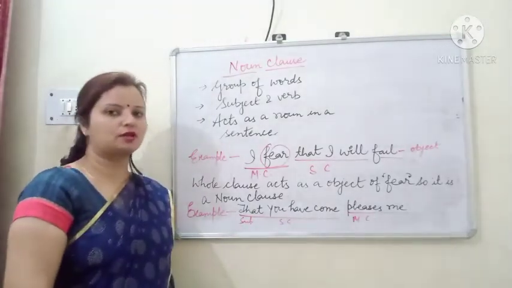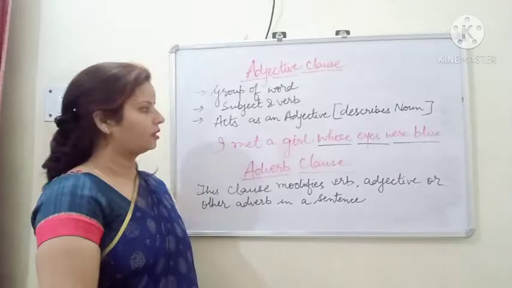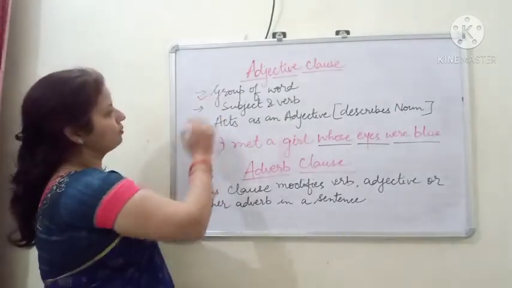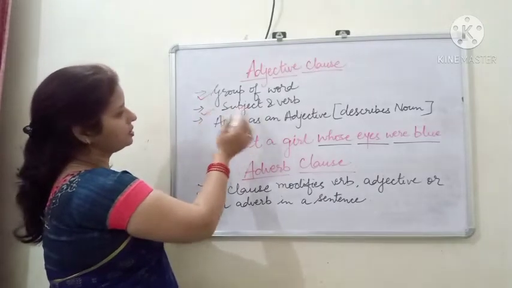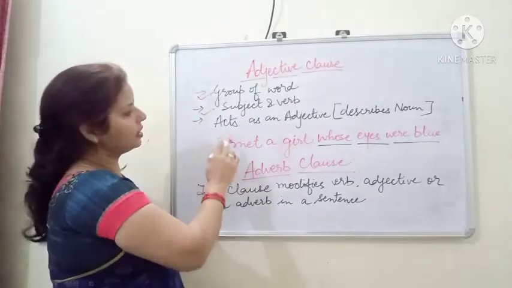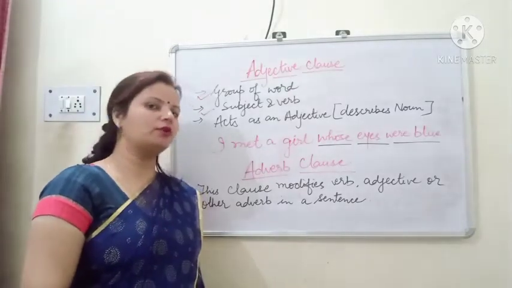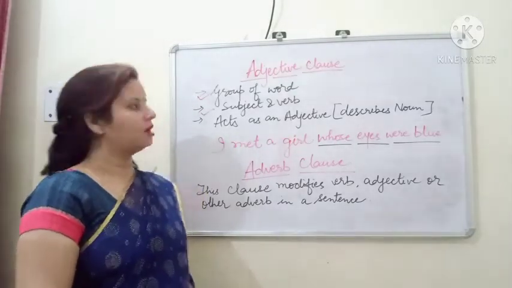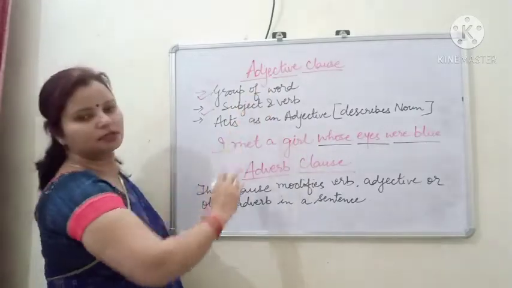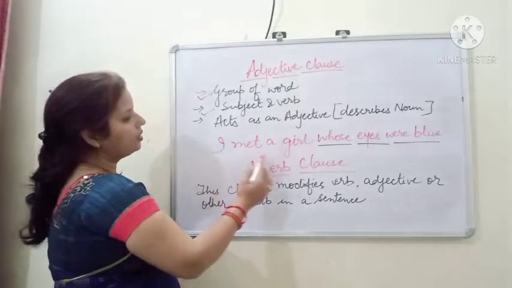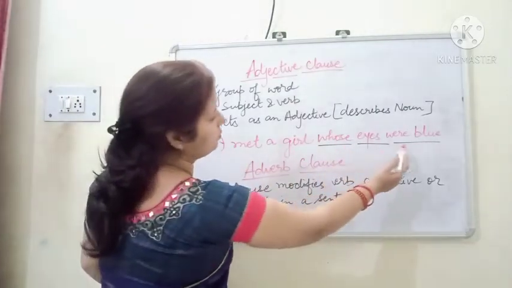Moving to our next clause, the adjective clause. An adjective clause is a group of words that has a subject and verb, and it acts as an adjective. So what is the work of an adjective? An adjective describes a noun. So an adjective clause describes a noun in a sentence. Let's see the example. I met a girl whose eyes were blue.